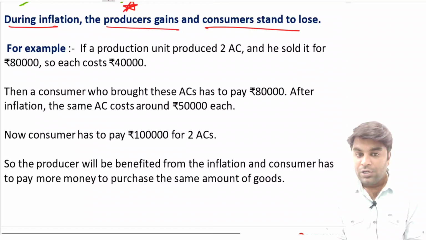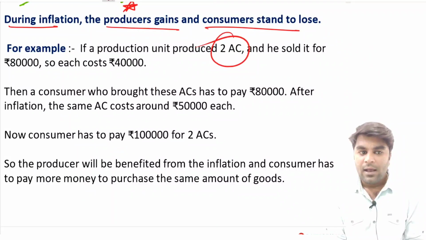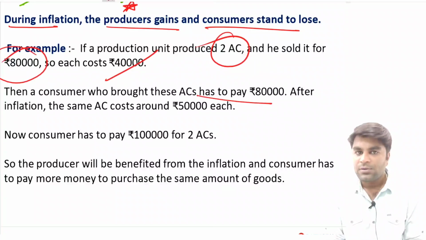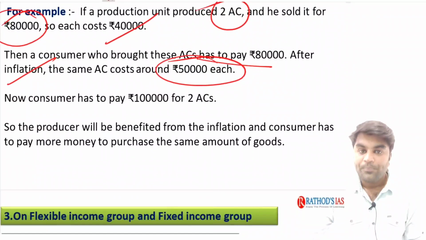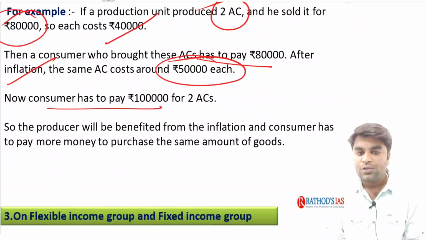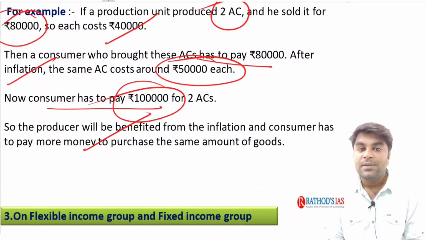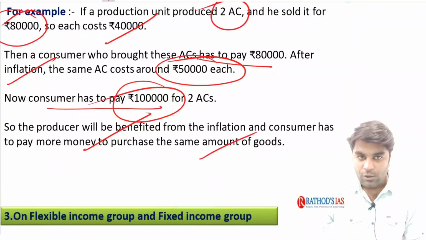Now, if a production unit produces 2 ACs and they are sold at 80,000 rupees, what's the meaning of it? Each AC is sold at 40,000 rupees. The consumer has to pay 80,000 automatically. After the inflation, the same AC costs 50,000 each. You know, inflation means an increase in the prices of goods and services. Now, the consumer has to pay 1 lakh rupees for the 2 ACs. So now the producer is benefited, and automatically the consumer stands at a loss.